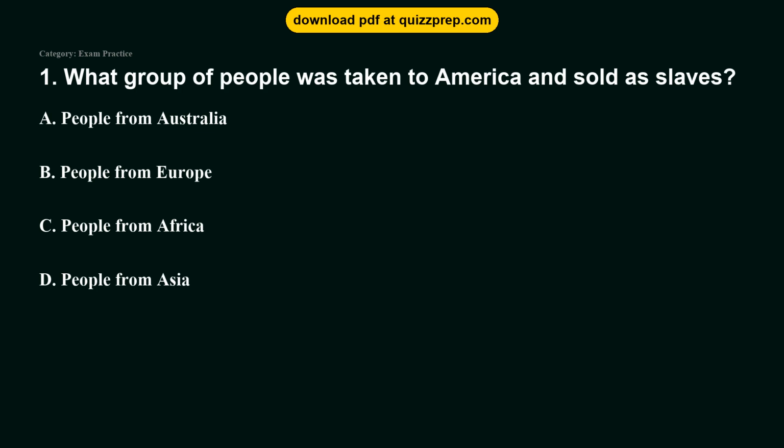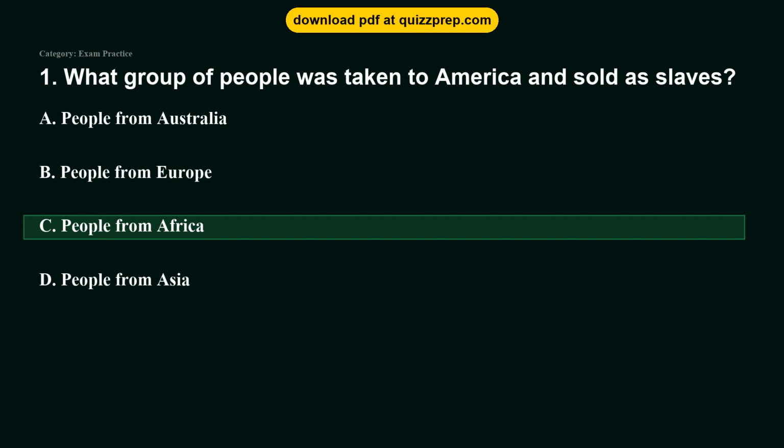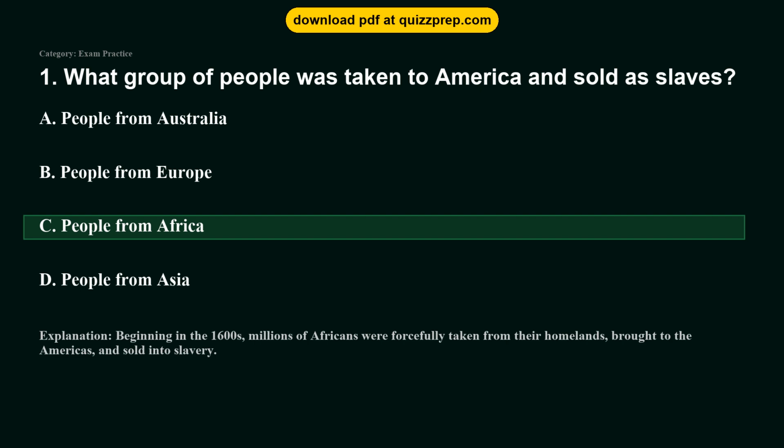Question 1. What group of people was taken to America and sold as slaves? Option A. People from Australia. Option B. People from Europe. Option C. People from Africa. Option D. People from Asia. The correct answer is option C. People from Africa. Beginning in the 1600s, millions of Africans were forcefully taken from their homelands, brought to the Americas, and sold into slavery.